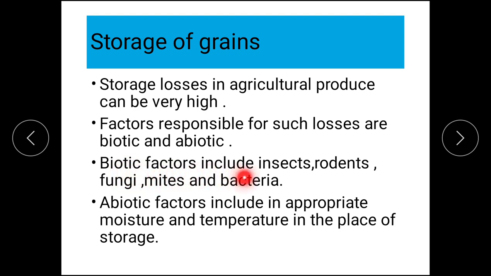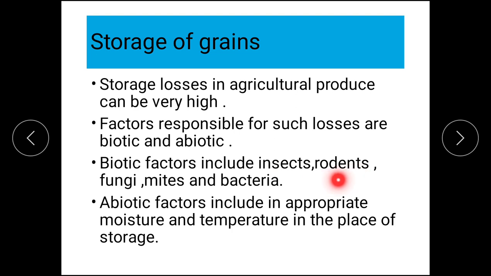Biotic factors include insects, rodents, fungi, mites and bacteria. So living factors include insects, which are very common in the godowns or warehouses. Rodents means burrowing organisms, squirrels, rats, specifically rats.